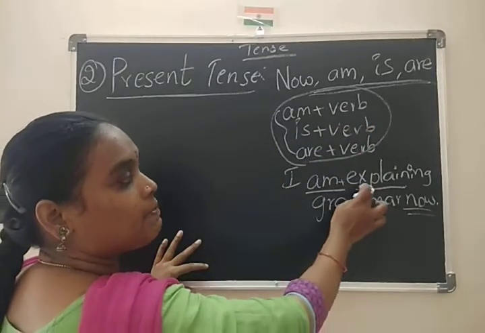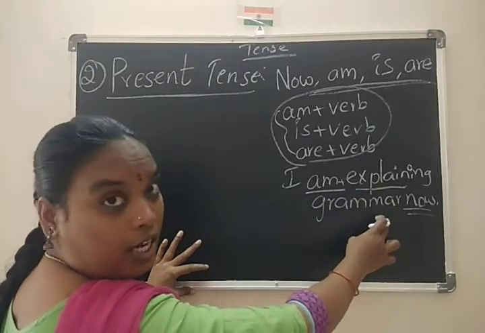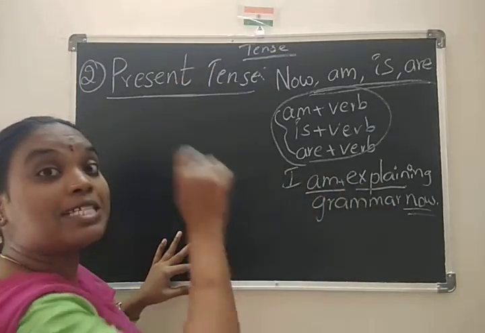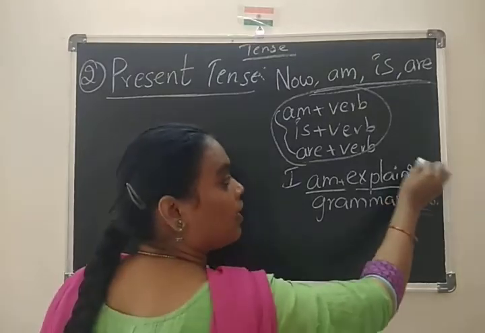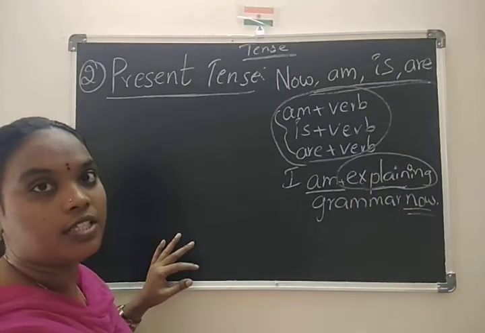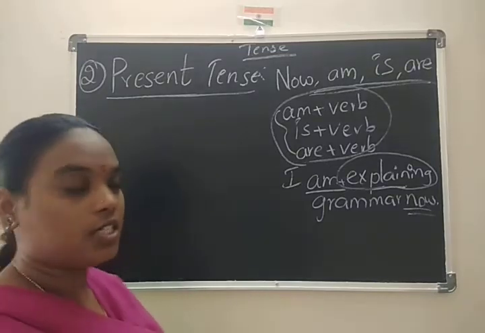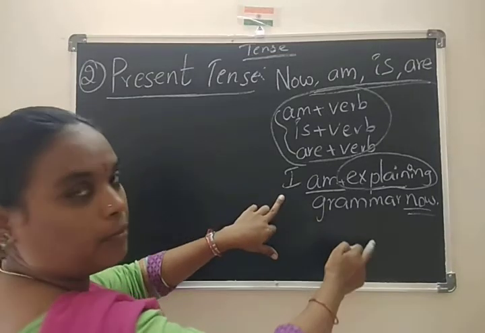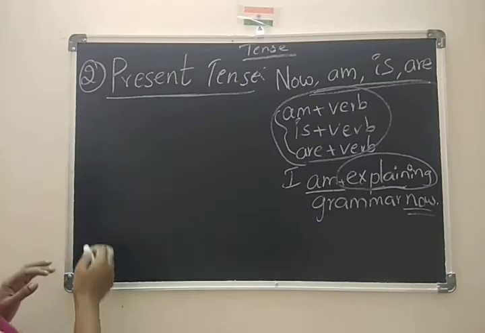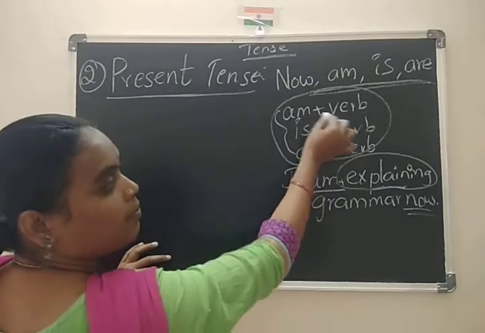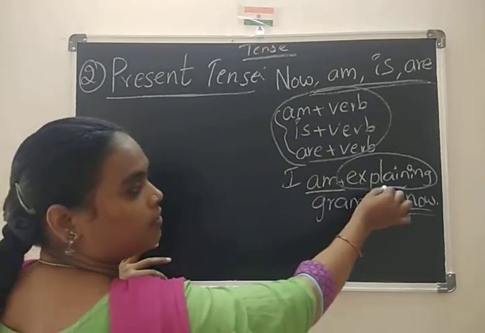So I am explaining grammar now. Here before that, explained. Here, explaining. So what is the difference? Did you notice the difference? Yes. Now I am explaining grammar. Next, coming to here, what will add? Am plus verb.